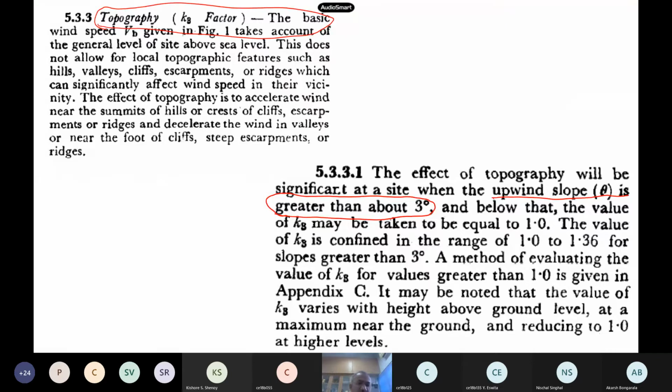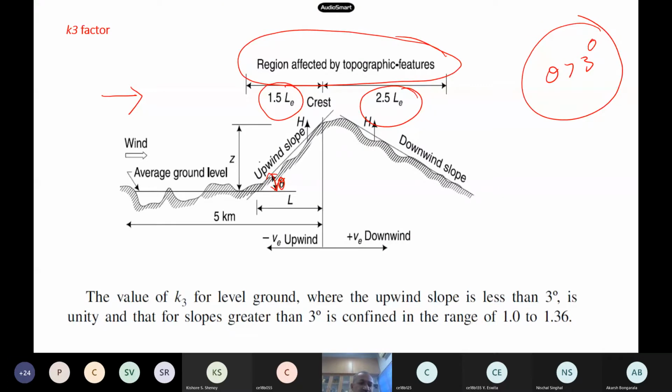Our code clearly says that only when the upwind slope is more than 3 degrees do we call this a topography. If the slope is less than 3 degrees, you can consider it as flat ground itself, and this factor K3 you can take to be 1. More than 3 is the definition of the upwind slope. Upwind means the wind is blowing in this direction. Suppose the wind is blowing in this direction, then this becomes upwind and this becomes downwind. So this is the important thing.